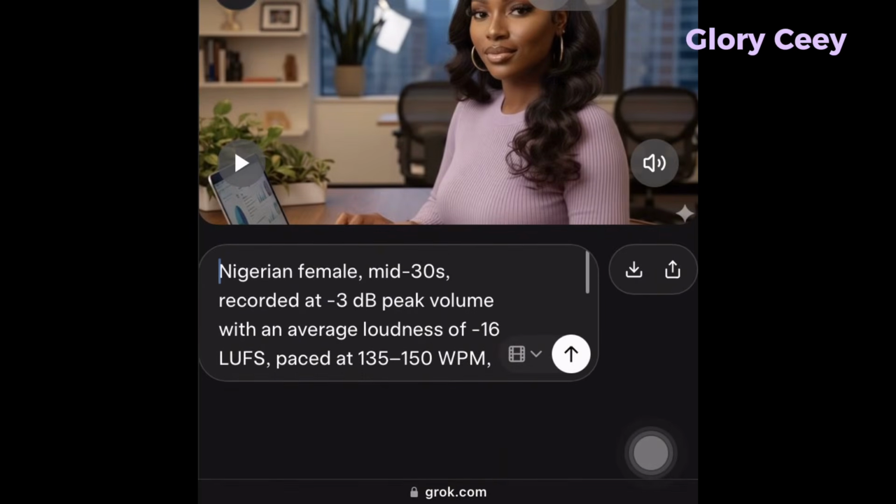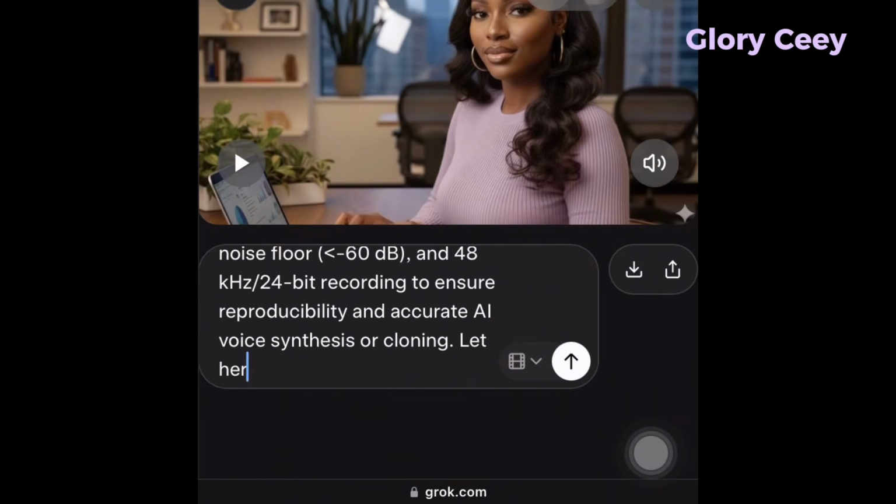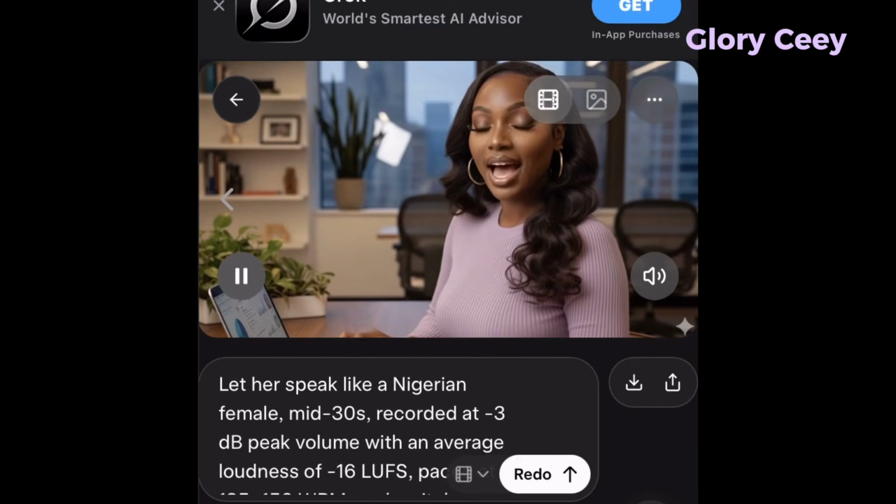Okay, so you now want to go ahead and copy this, paste it here, and then you just put let her speak, an open quotation, or you just put let her say, and then you open quotation and type in what you want her to say. Let her say, including me, and Glory C created me using just her phone and free tools. You just go ahead and send. Including me, and Coach Glory created me using just her phone and free tools. Can you hear how good she sounds? I love it. Okay, so the next thing you want to do is to just go ahead and download.